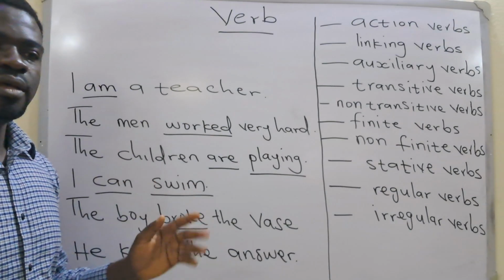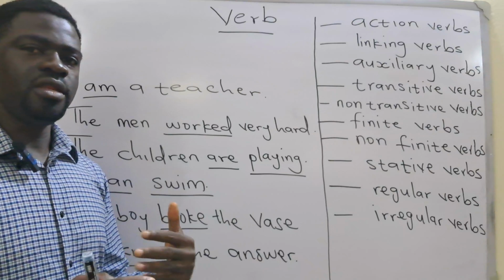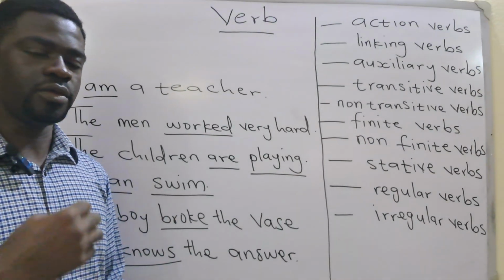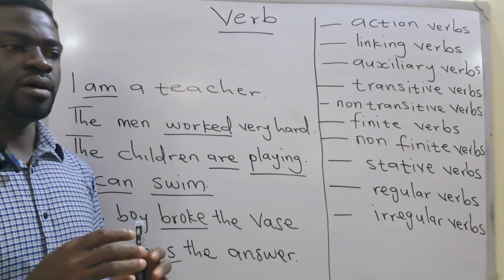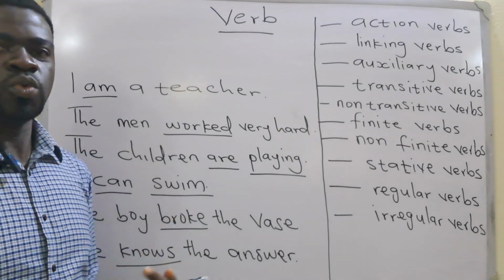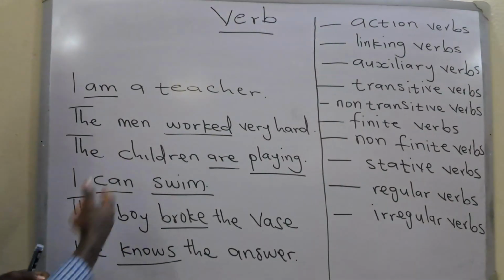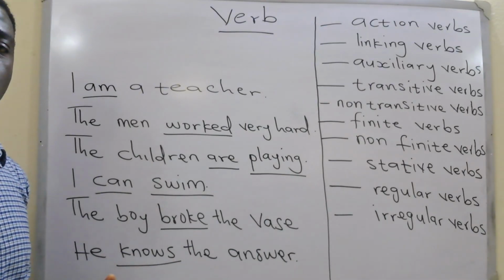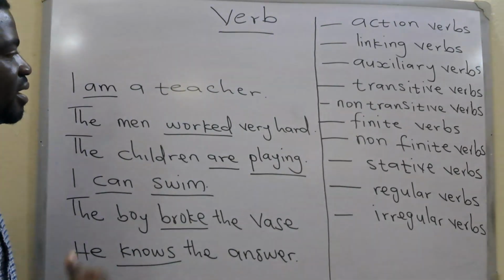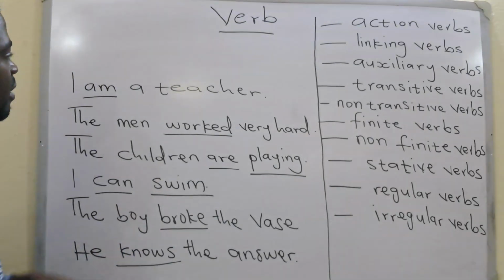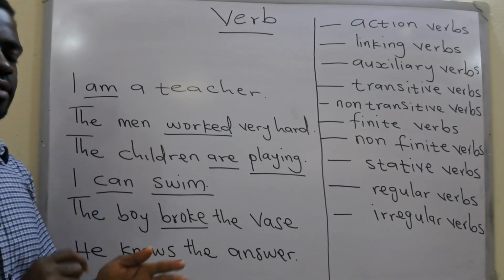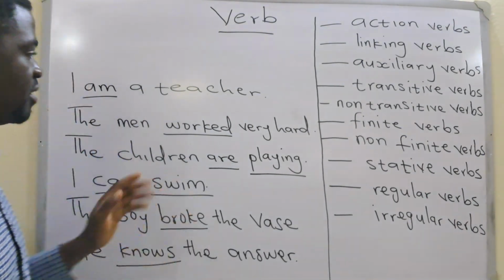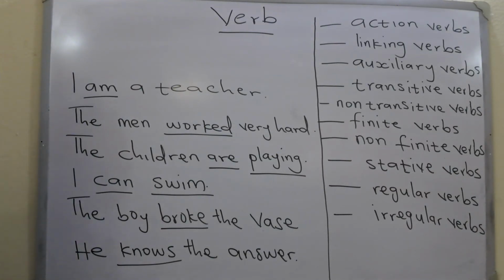So, in essence, not all verbs indicate action. Some verbs can just state your condition or your state of being, or they can indicate possession. If you own something, you can say, for example, I have a car, or he owns a car, rather. He owns a car. I have a dream. Have, owns are verbs that indicate possession. You are the owner of something. So they don't have to be action. All right.